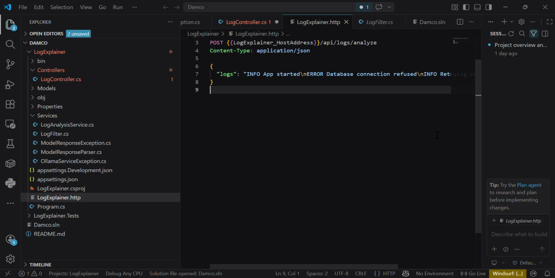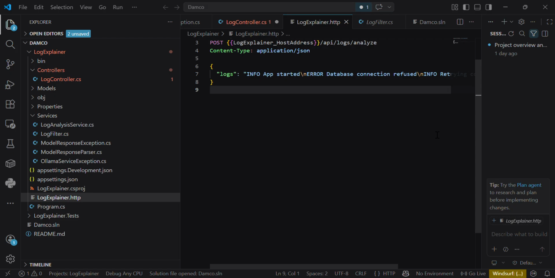So I created LogExplainer, a small API based project that helps analyze logs automatically. The user sends raw log text to the API and the application filters out the most relevant lines, such as errors, warnings, exceptions, timeouts, failed status codes, and stack traces. Then it sends that filtered log content to the local Llama AI model and it returns a structured explanation of these logs.